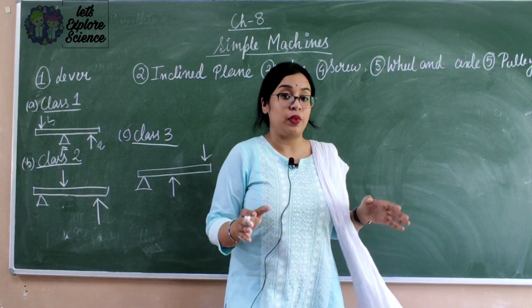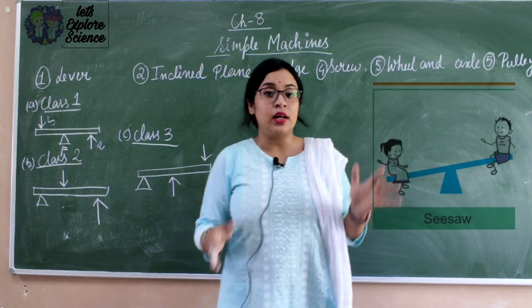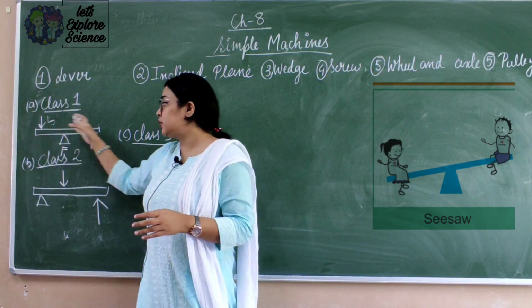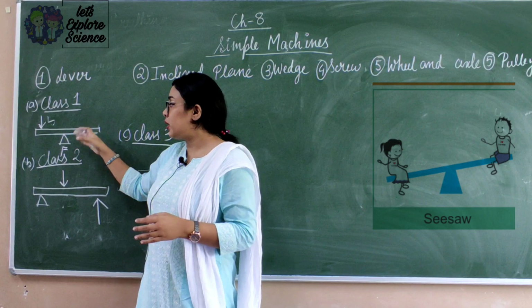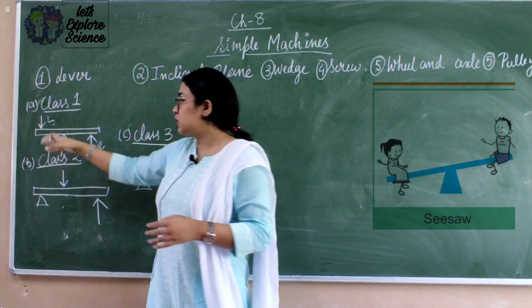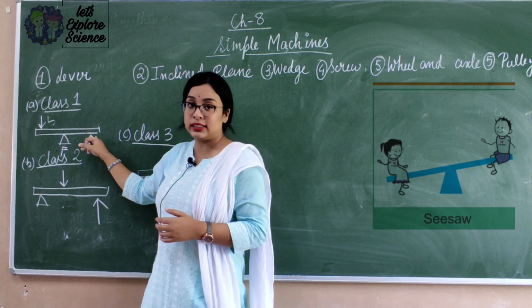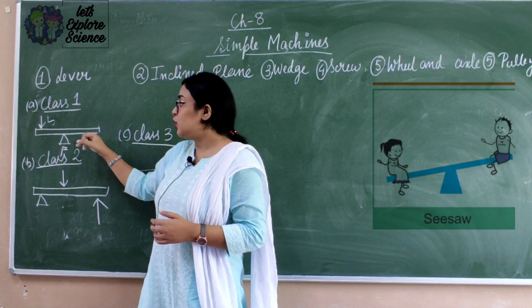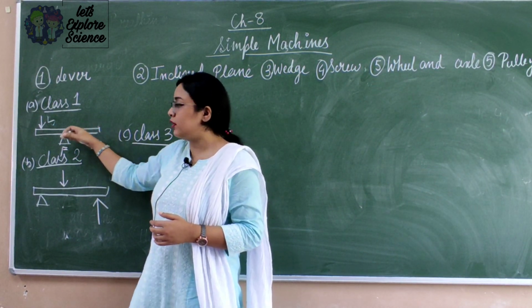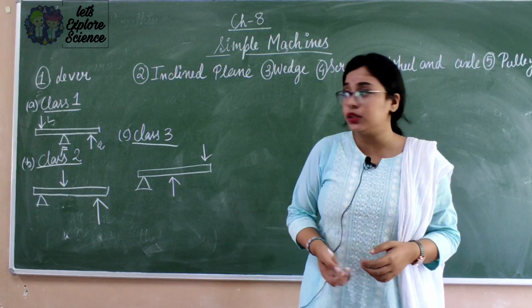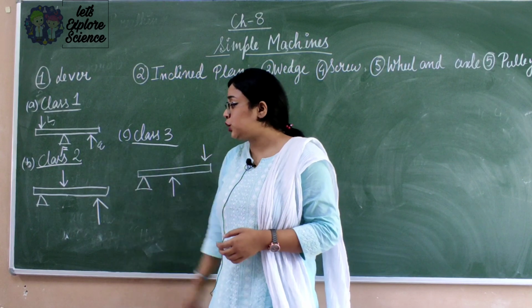An example is a seesaw. Have you seen a seesaw in the park? See, the fulcrum is the fixed point. Here you sit, or sometimes your friend sits here. So whenever you want to lift your friend, suppose this is your friend, your friend is the load and here you are sitting. This is the effort. So when you apply the effort, then we can lift the load. Now coming to class 2.